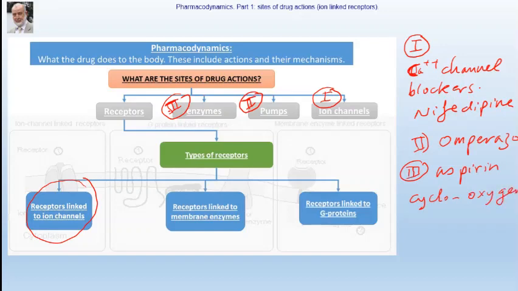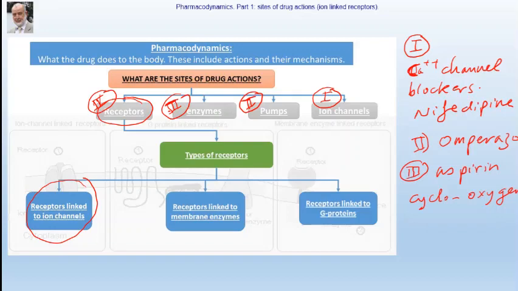We'll speak in details about aspirin when we speak about drugs which are used in treatment of pain. The fourth major site of action of drugs are the receptors. So we are going to speak in a little details about receptors, what they are, and how they are involved in drug action.